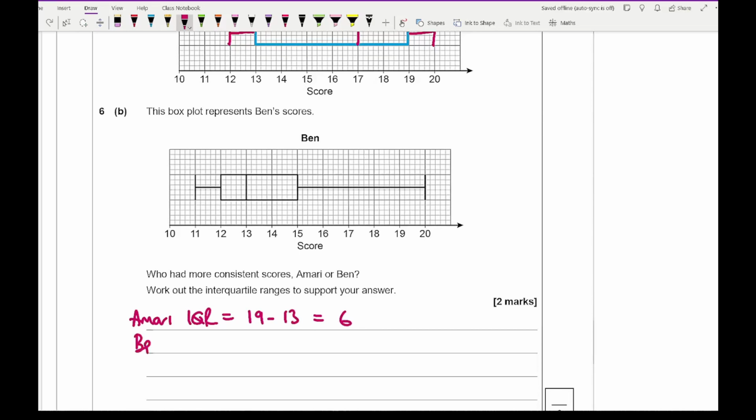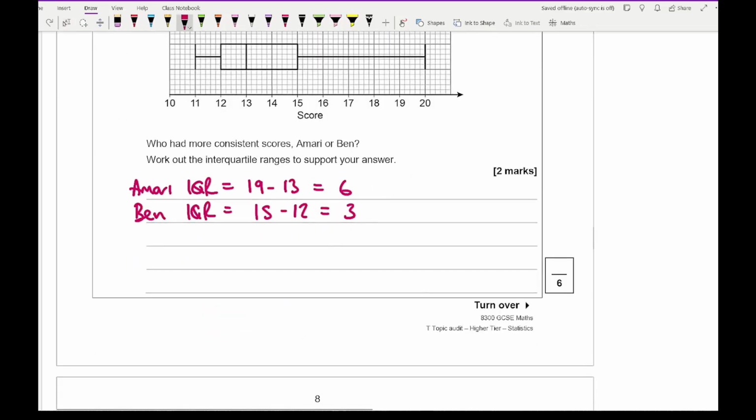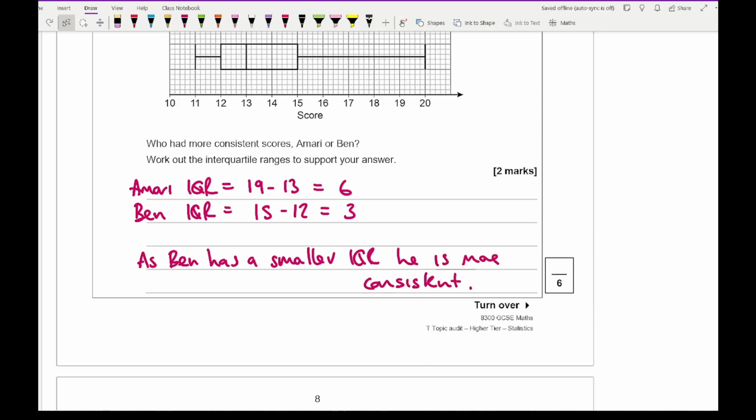Ben's IQR is 15 take away 12, which is 3. Therefore, as Ben has a smaller IQR, he is more consistent. So something along these lines should be good enough to get you the 2 marks.